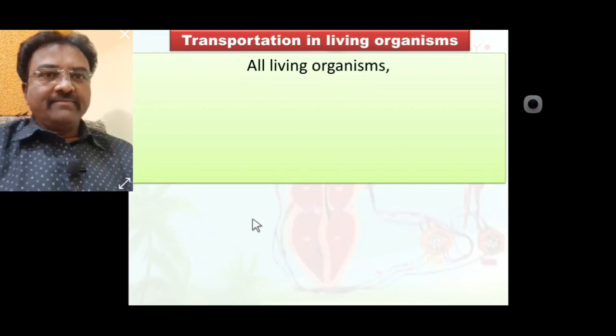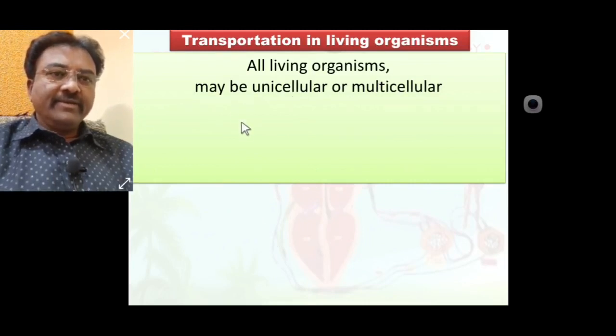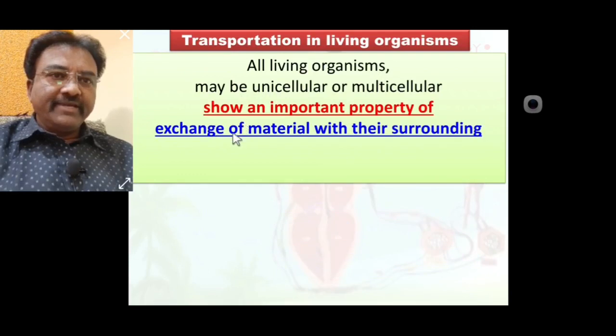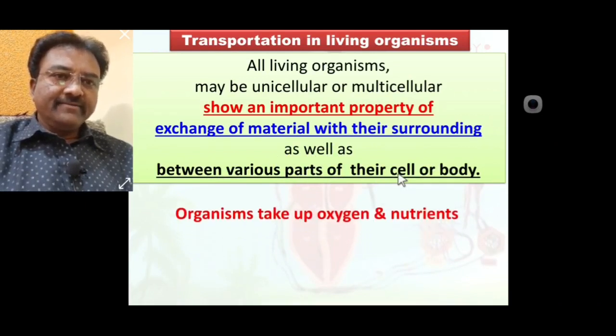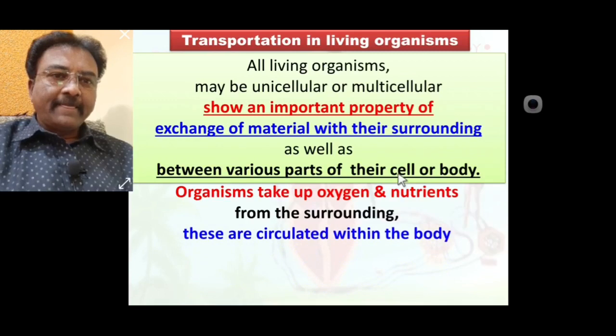All living organisms may be unicellular or multicellular, and show an important property: exchange of material with their surroundings as well as between various parts of their body. Organisms take oxygen and nutrients from the surroundings.